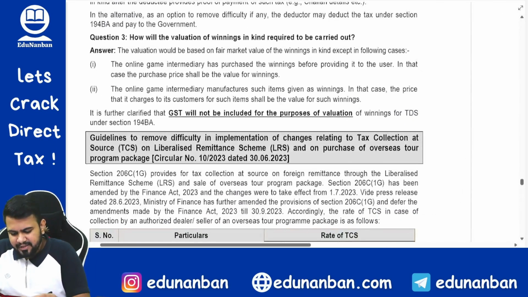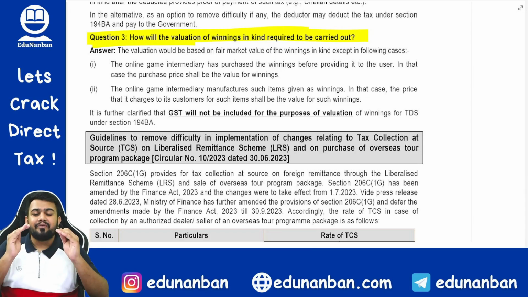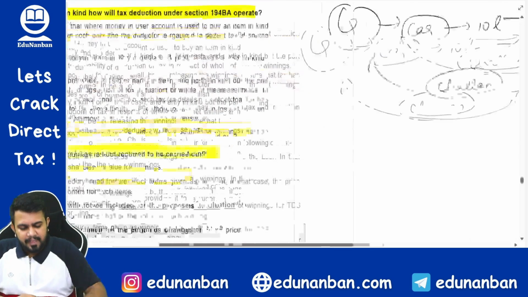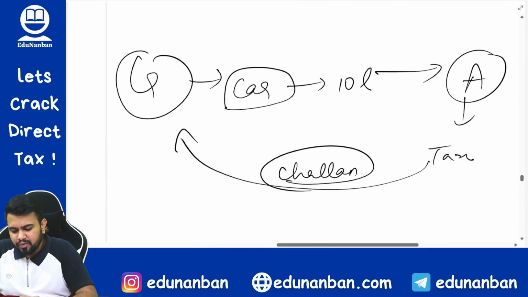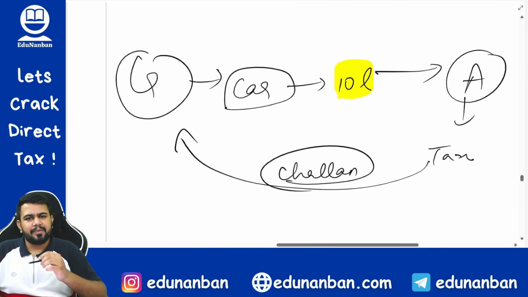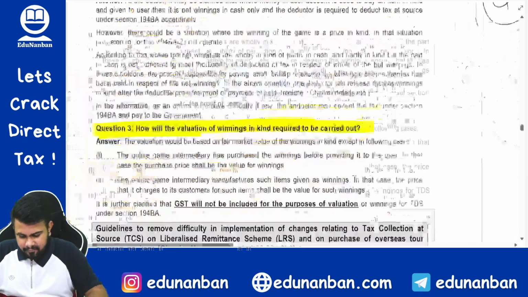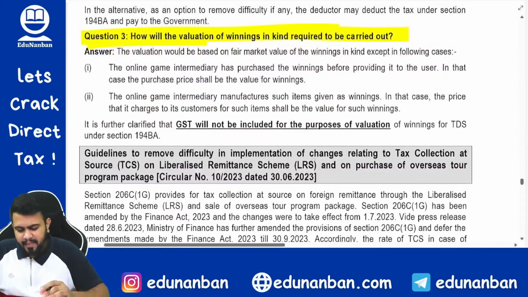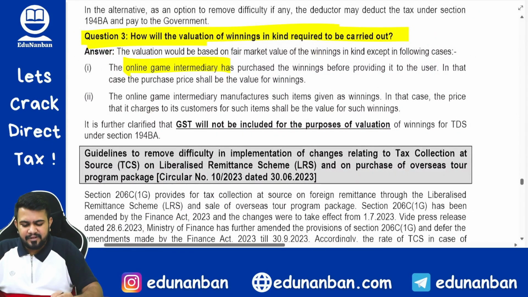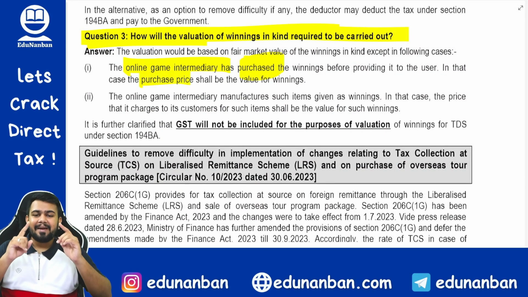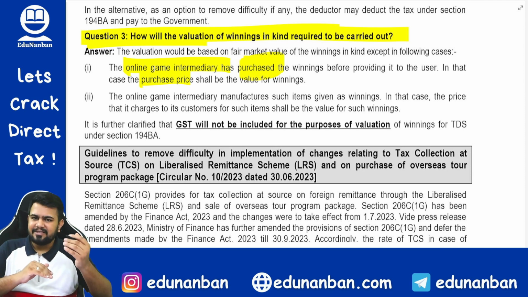Next. How will the valuation of winnings in kind be carried out? Okay, Kanna. So whenever the winnings are in kind form, how to find out the value of the winnings? This car example I took. How to know that the value of this car is 10 lakh rupees? Let us find out. First and foremost, if the gaming intermediary has themselves purchased the winnings, then take the value as purchase price. So if the gaming company has purchased the car, then the purchase price of the car will be taken as value.